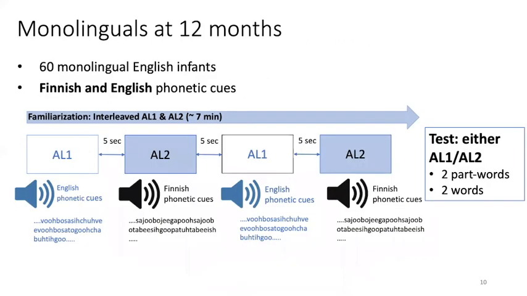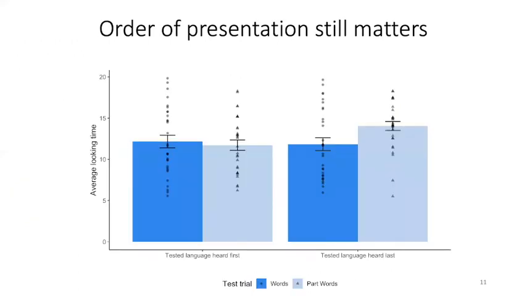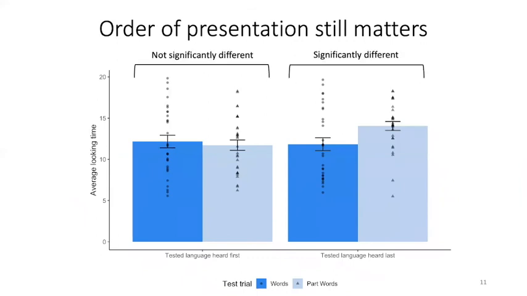We tried to replicate this study with another group of monolinguals using different phonetic cues. We successfully replicated our findings. That is, infants can only segment words if they heard this language later during the familiarization phase.